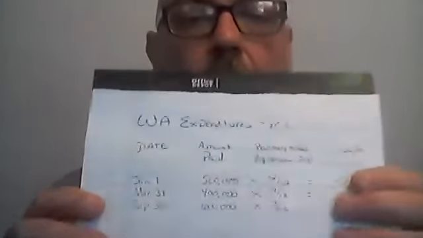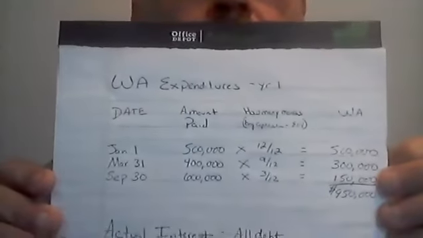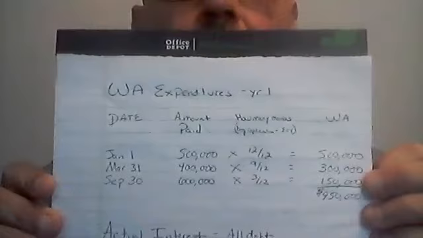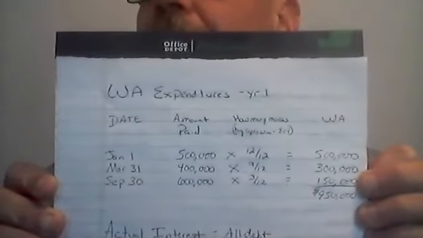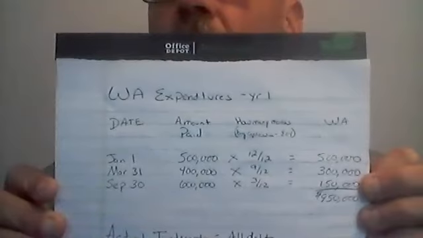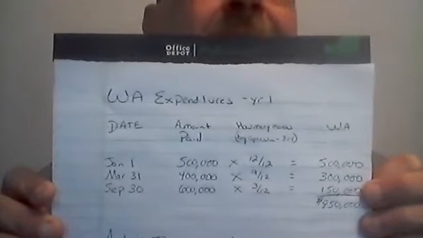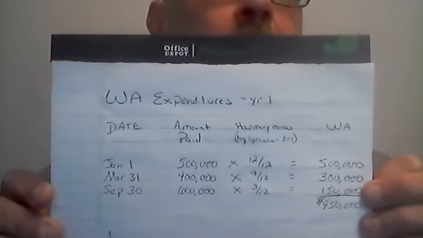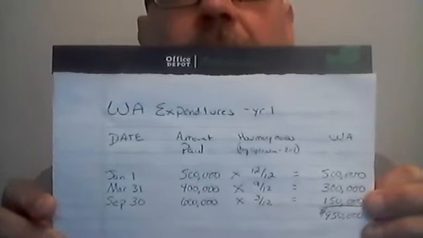The amount of payments that they made, right, on January 1st, you can see they made a $500,000 payment. We figured our capitalization period started at that point, and it's going to run to the end of construction. So in year one, we're only looking at 2021. Well, the capitalization period does not end till 2022. So the payment made on July 1st was able to be capitalized for 12 out of 12 months.